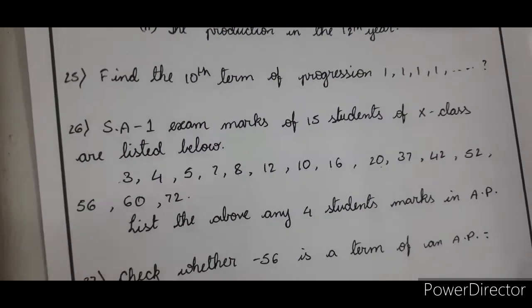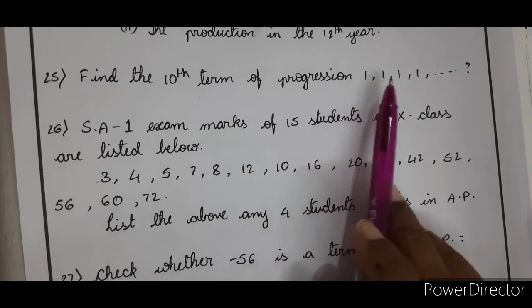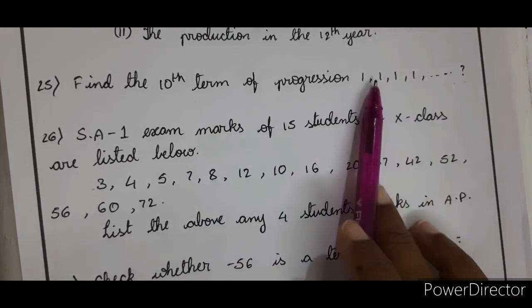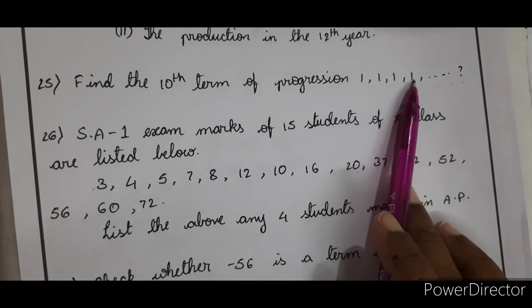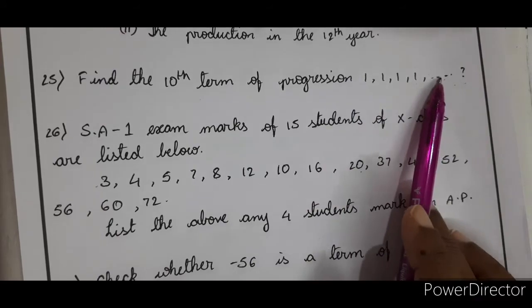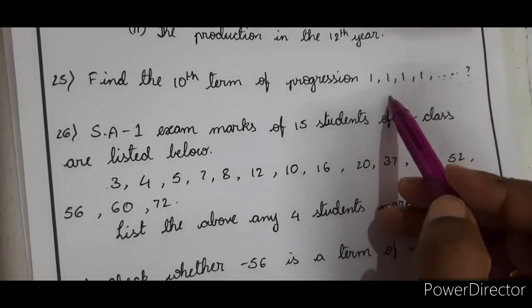So now the next one. Find the 10th term of the progression. No common difference. Common difference is 0. Right? Your common difference is 0. I mean to say there is a common difference, and that common difference is 0. So every term is 1. 10th term is also 1.